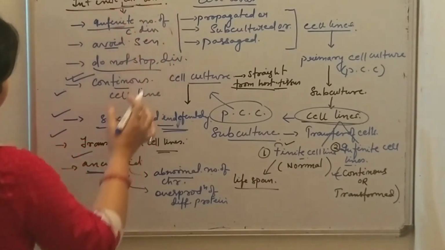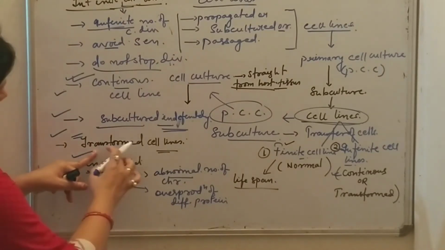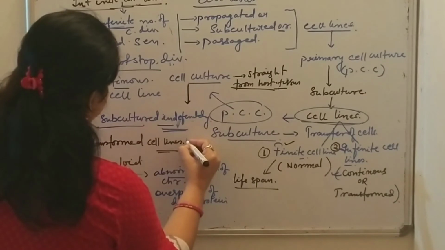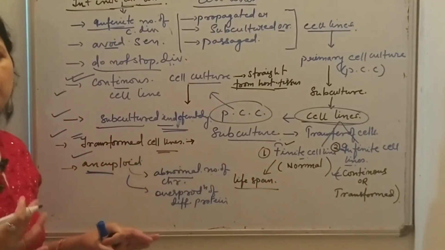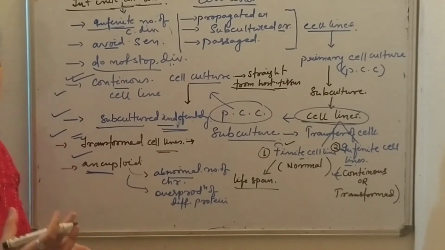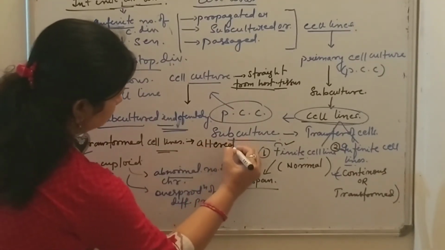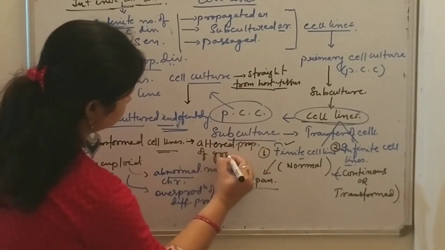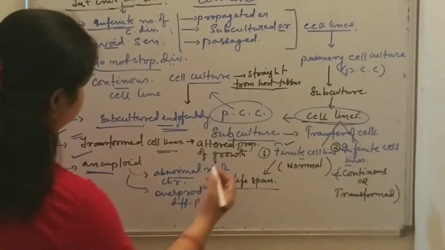They are also known as transformed cell lines because they have altered properties of growth and division of the immortalized cells.